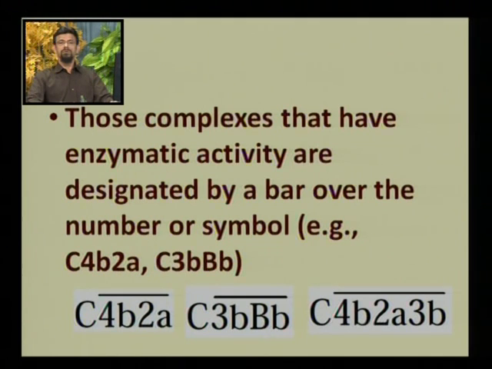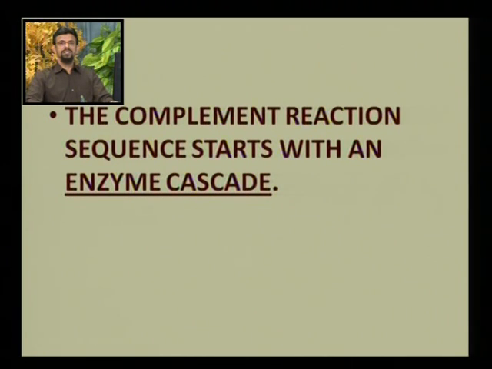Example, C4B2A, that is two components C4B and C2A. That complex is represented by a bar which is shown below. Similarly, C3B and factor B, the small component B, is also a complex, and there is a third complex known as the C4B2A3B complex. Now, the word cascade. The complement reaction sequence starts with an enzyme cascade.